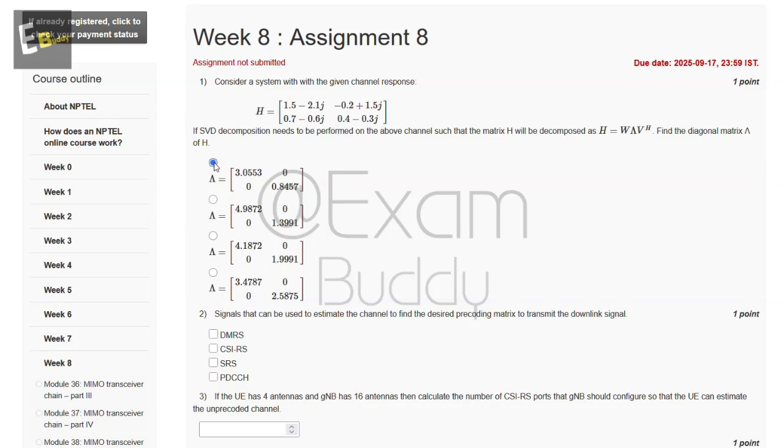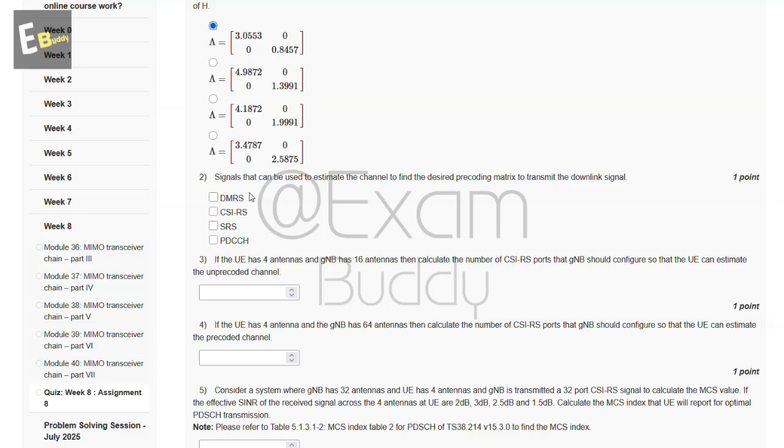Now the second question is, signals that can be used to estimate the channel to find the desired precoding matrix to transmit the downlink signal. So these are the options, and the answer of our second question is A, B, and C.